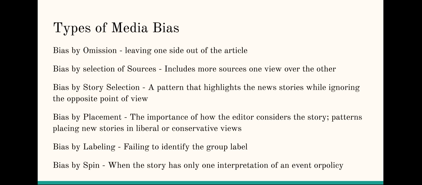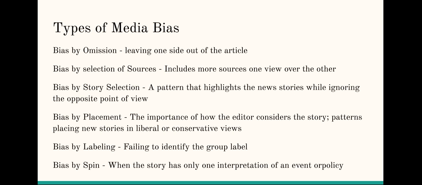Also, with bias by labeling, it is about identifying the group label. There are two kinds. The first kind is tagging of conservative politicians and groups with extreme labels, leaving liberal politicians and groups unlabeled or with more mild labels. The second kind occurs when a reporter not only fails to identify a liberal or conservative, but also describes a person or group with positive labels.